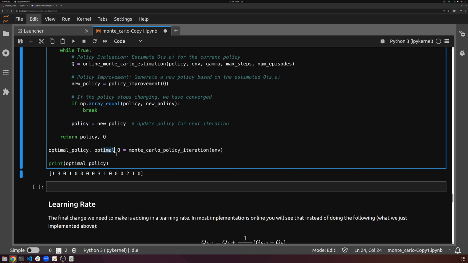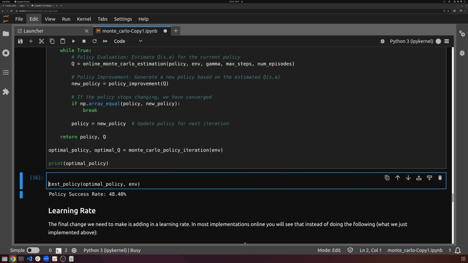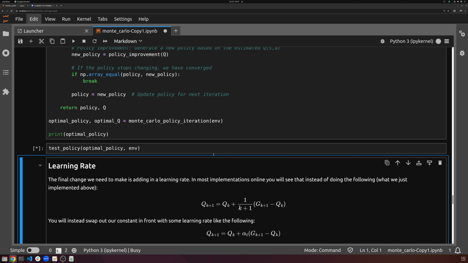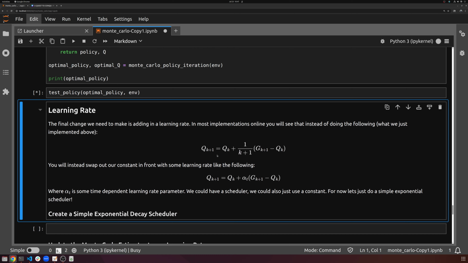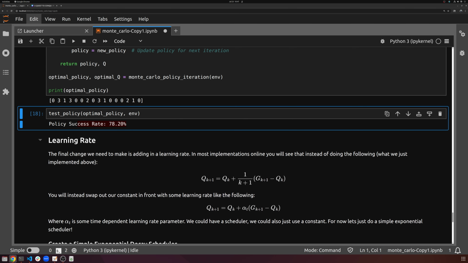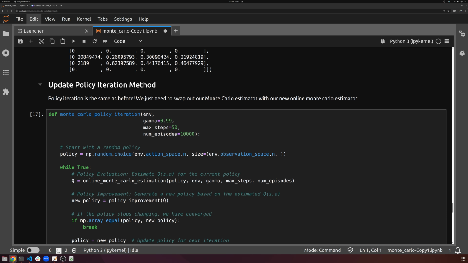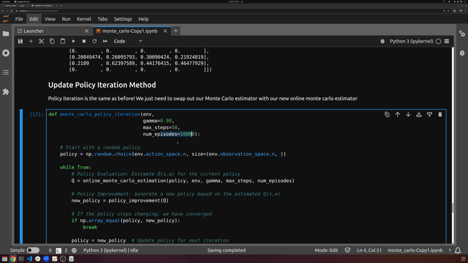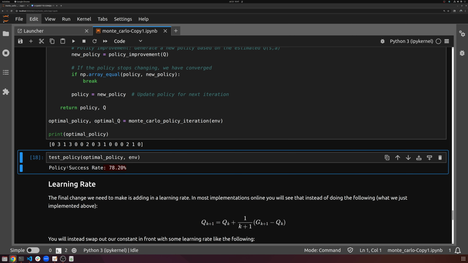And we can finally test our policy and see how it goes. And we can see in this case, not doing so well. We can play a bunch of games, and sometimes it'll work well, sometimes it won't work well, and that should be fine. Right, so in this case, we can see it got almost 80% accuracy. So due to the stochasticity, maybe having a larger number of episodes or something like that would help, or maybe messing with the gamma as a hyperparameter, or increasing or decreasing the number of steps we can take. All of these things have an effect on our overall results, but we can see every once in a while it does seem to work reasonably well. So we're good to go.